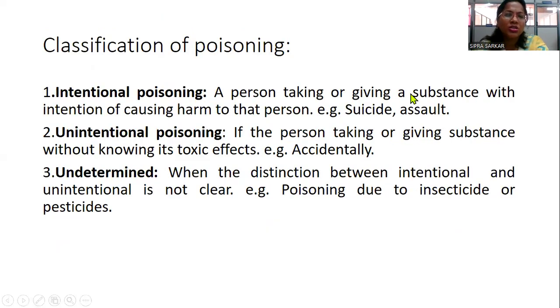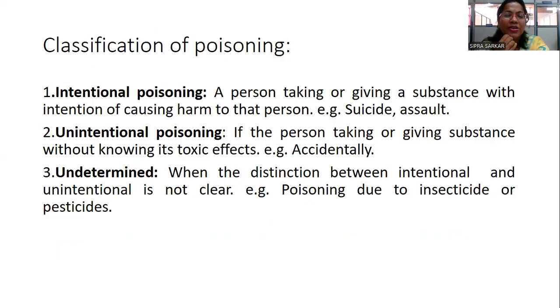So classification of poisoning can be done in three ways: intentional poisoning, unintentional, and undetermined. In case of intentional poisoning, a person takes or gives a substance with intention of causing harm to that person, like suicide, assault, or criminal murder.